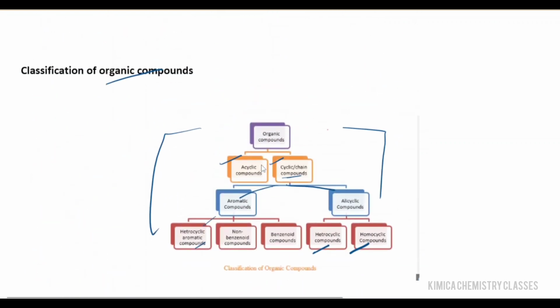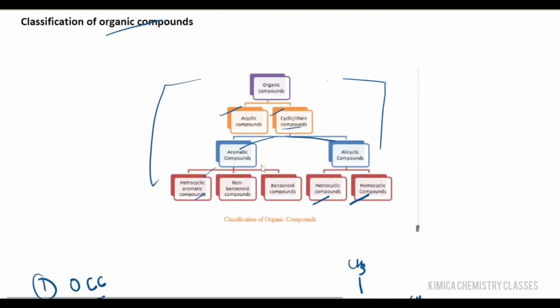So in this video we have discussed organic compounds, which are further divided into acyclic and cyclic compounds. Cyclic compounds are further divided into aromatic and alicyclic compounds. Aromatic compounds are further divided into three categories: heterocyclic, non-benzenoid and benzenoid. And alicyclic compounds are divided into heterocyclic and homocyclic. That's all about the classification of organic compounds.